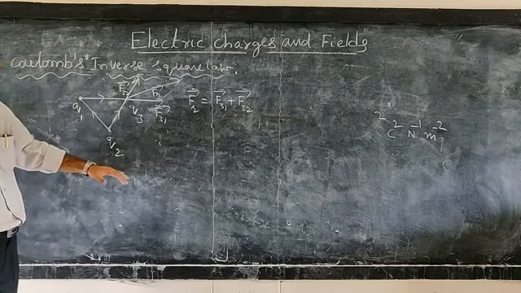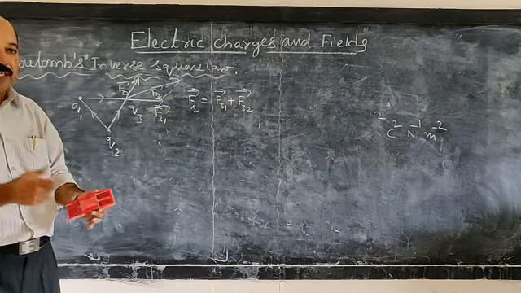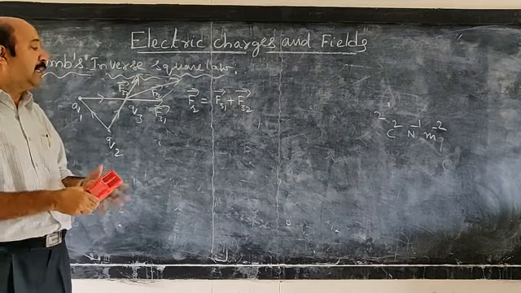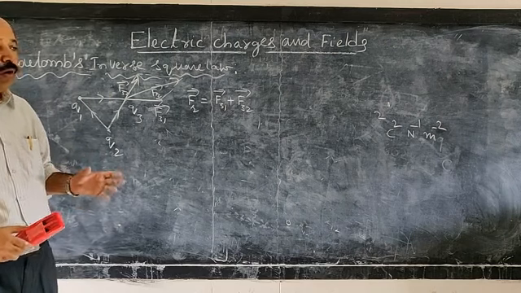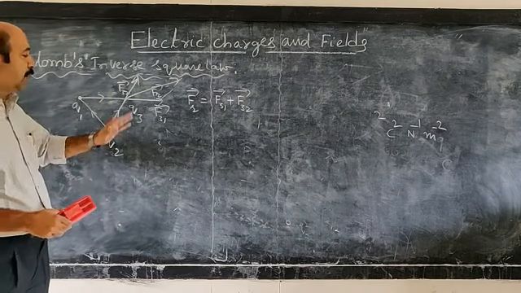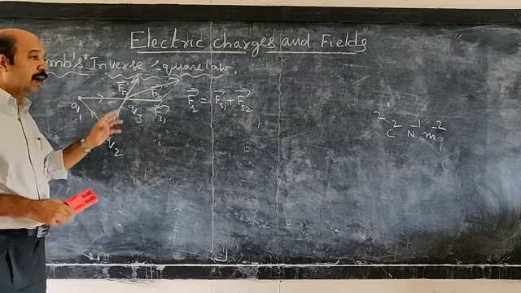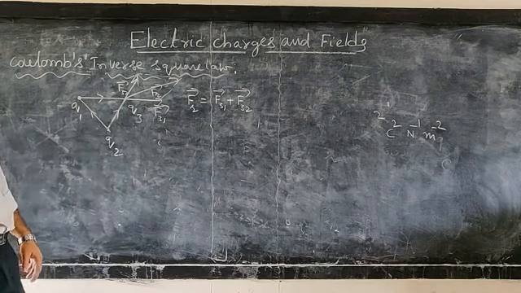For a system of charges, if you are calculating the force on a charge, you have to consider the force due to each charge separately and then find the resultant by vector addition. So the force on a charge due to another charge is independent of the presence of other charges.